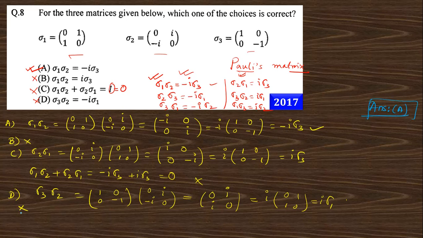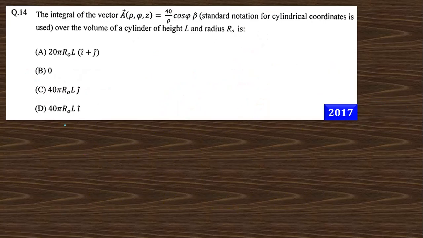Okay, look at the next question. In the next question, they say that the integral of the vector, this is a vector quantity, which is 40 by rho cos phi rho cap, standard notation of cylindrical coordinate system, over the volume of the cylinder of height L and radius R. You know, in cylindrical coordinate system,